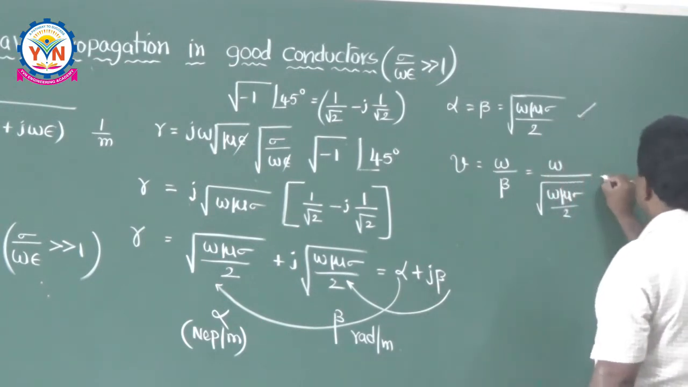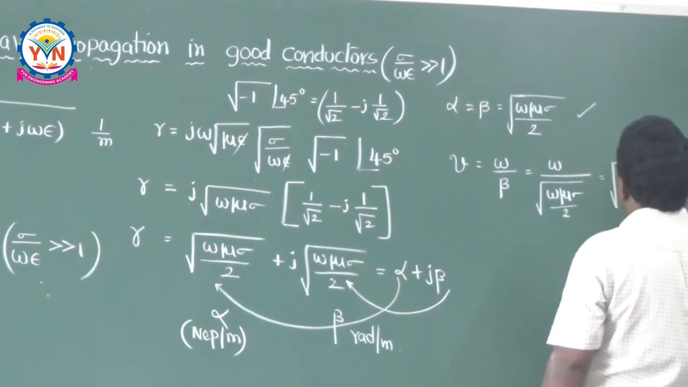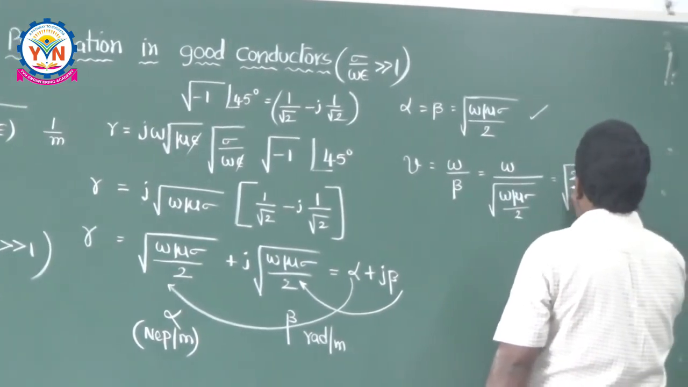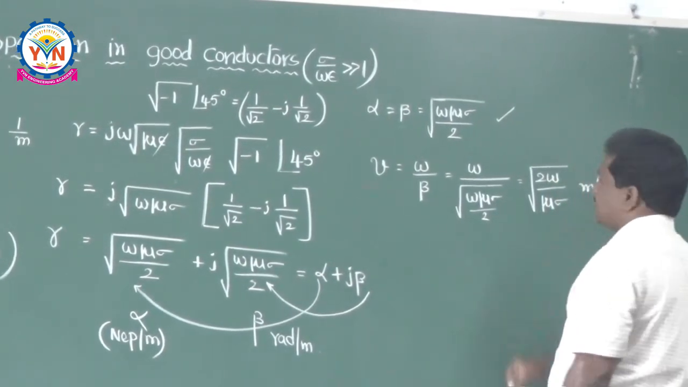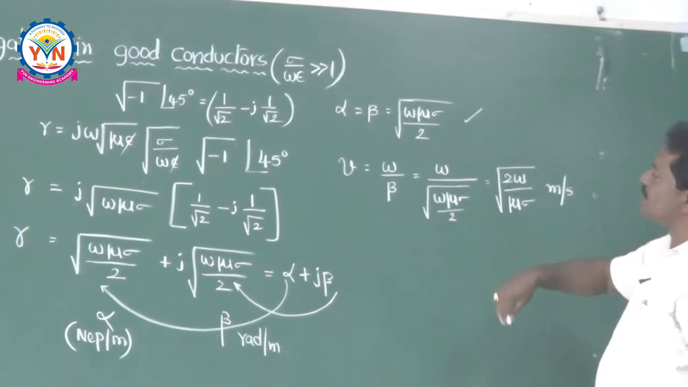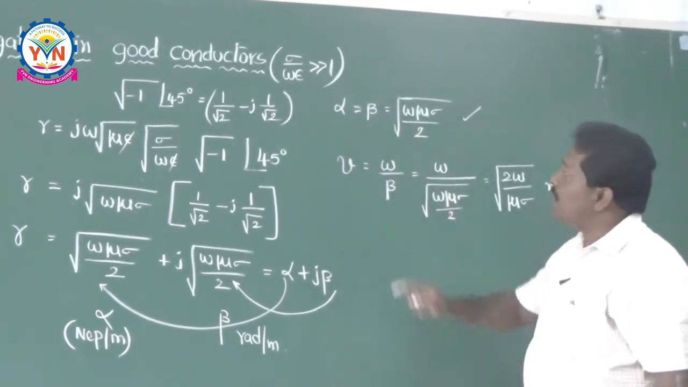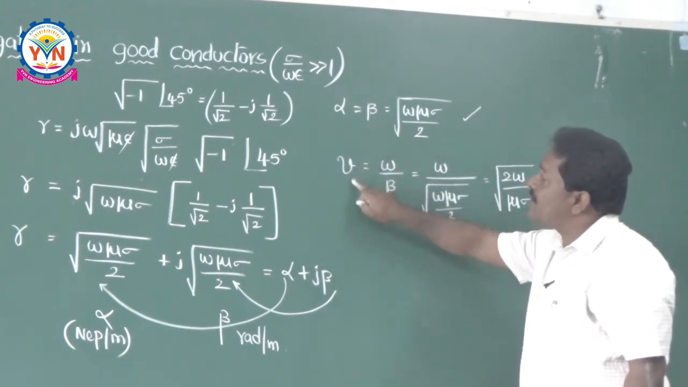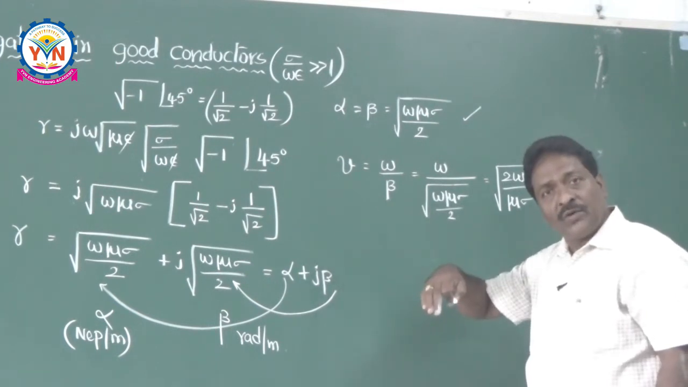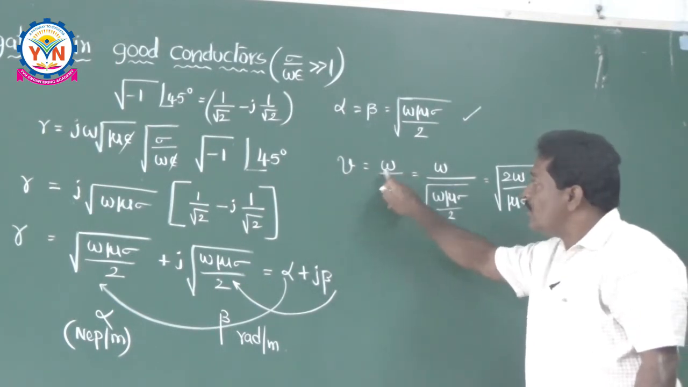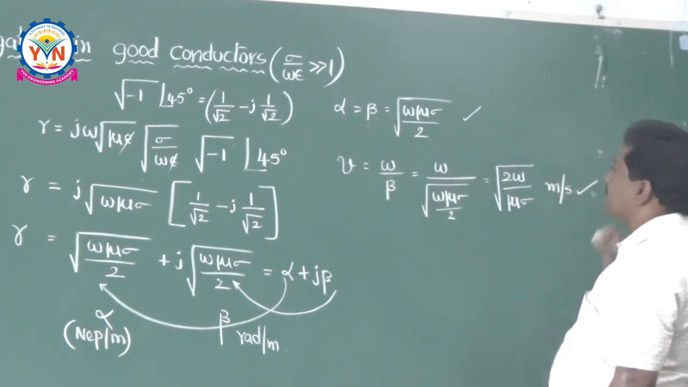That means you can say this is equal to root of 2 omega divided by mu sigma meters per second, because this is the velocity. So already you know the velocity also. You know alpha, the attenuation constant, and you know beta. Once you know beta, happily you can go for the velocity of the electromagnetic wave, because in the last class I told you velocity is nothing but omega by beta. Once beta is known to you, happily you can calculate your velocity.